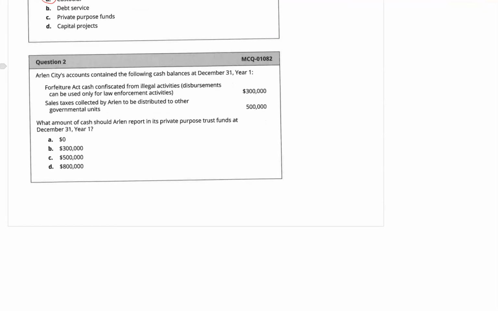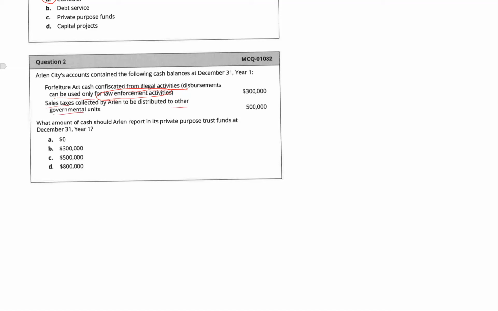Now, the second question. Ireland City's accounts contain the following cash balances. Forfeitures Act cash comes from illegal activities that the city collected on, and it can be used only for law enforcement activities. So they collected some fines, and they want to use them especially for law enforcement. Then they have some sales tax revenues that were collected, and they want to distribute them to other governmental units.